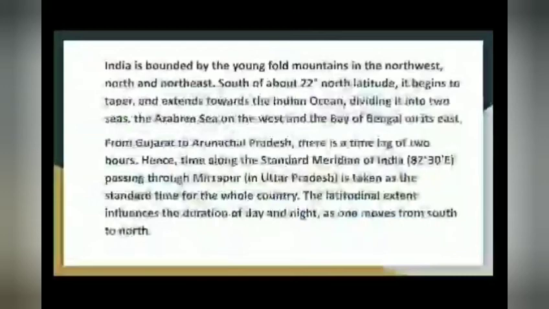The Himalayan mountains are divided into three divisions, which I'll teach you in the next class, the physical divisions of India, in the second chapter, children. South of about 22° north latitude, India begins to taper and extends towards the Indian Ocean, dividing it into two seas, the Arabian Sea on the west and the Bay of Bengal on the east.